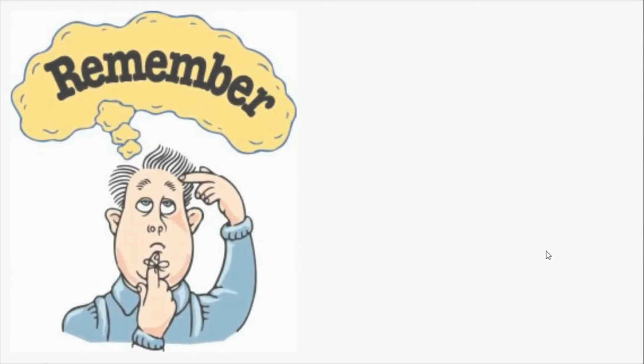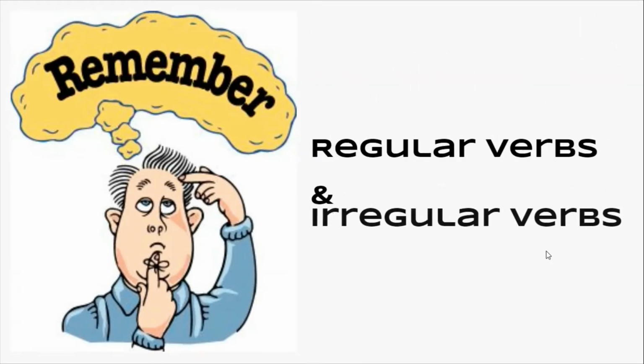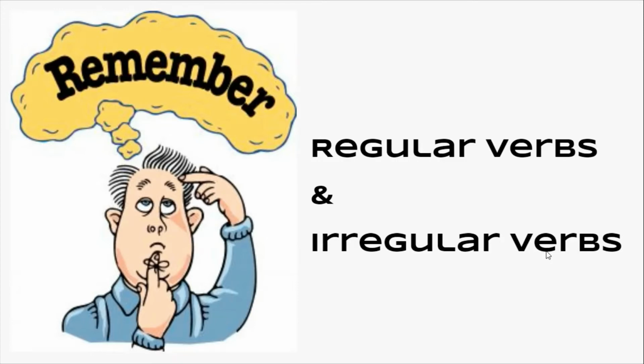Okay, so there is something that we need to recap or review, and that is that we should remember that there are two categories of verbs in the English language and in some other languages as well. We have the regular verbs and the irregular verbs, right?